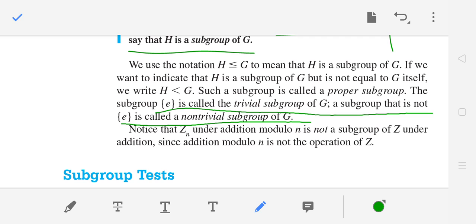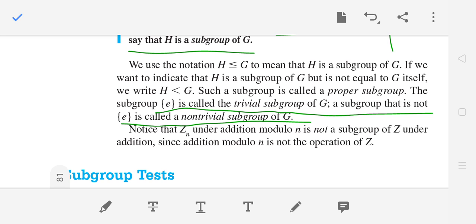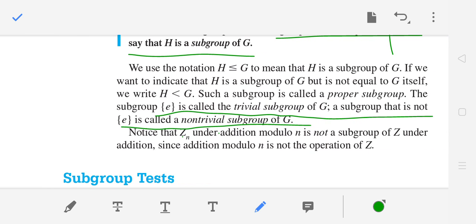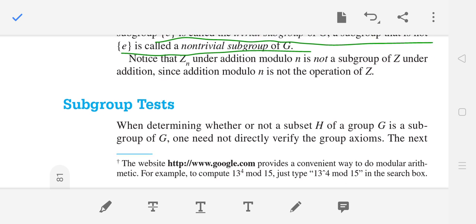So Zn under addition is not a subgroup of Z under addition. Why is it not? You think Zn is a subset of Z, right? It is a group also, but it is not a subgroup of Z. Why? The operation is different. Here the operation is addition modulo n, but there the operation is addition. If you are taking any subgroup of a group, then its operation must be the same as the main group operation. But here it is addition modulo n, which is not the same as addition. So this is easy to understand.